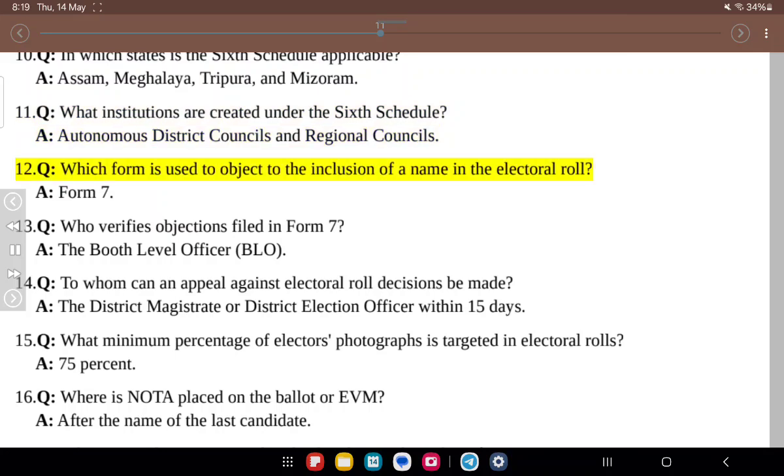12. Q. Which form is used to object to the inclusion of a name in the electoral roll? A. Form 7. 13. Q. Who verifies objections filed in Form 7? A. The booth level officer. 14. Q. To whom can an appeal against electoral roll decisions be made? A. The district magistrate or district election officer within 15 days.